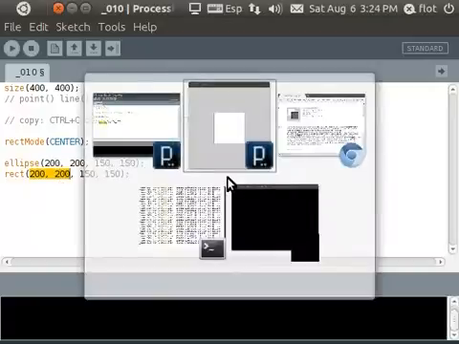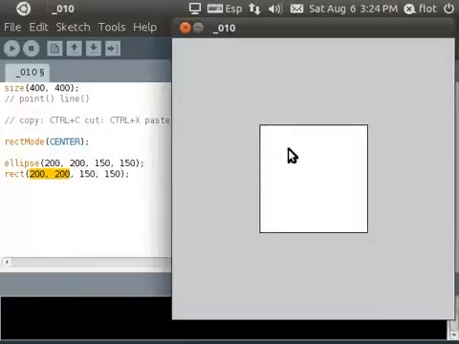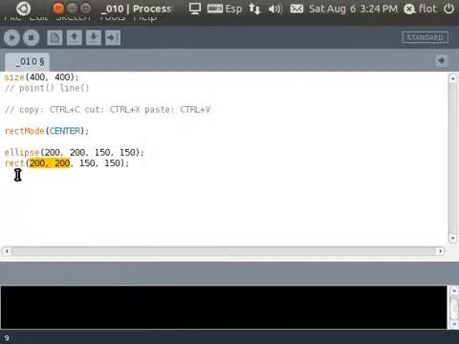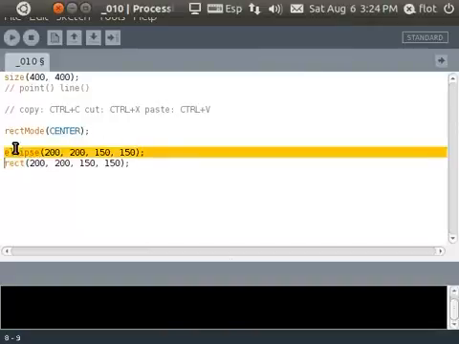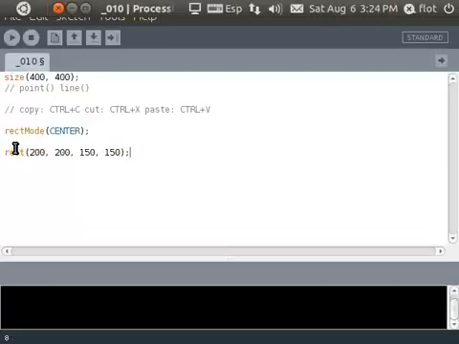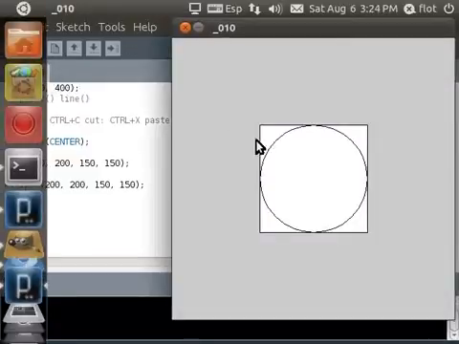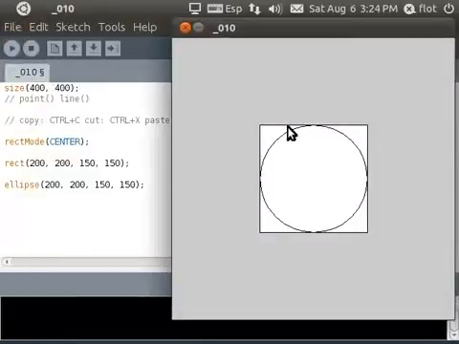So now we have it in the center, but we lost the circle. Look at the order we are drawing our things here. We're drawing first the ellipse and then the rectangle, and the rectangle is covering our ellipse. So if we change the order, first we draw the rectangle and then the ellipse, then we can see it. You can see they have exactly the same size.